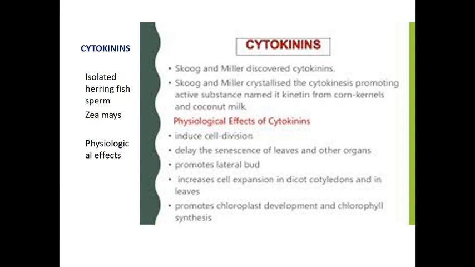There may be some confusion in that. It may be asked in the remaining things: cell division, cell elongation, lateral bud, monoecious and Richmond-Lang effect. These are the physiological effects of the cytokinins. And auxin means root, stem, apical dominance, parthenocarpic, and abscission layer. These are the physiological effects of the auxin.